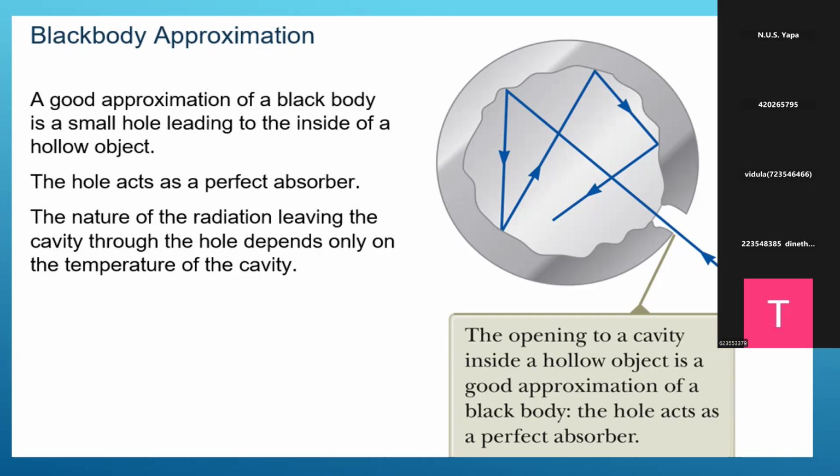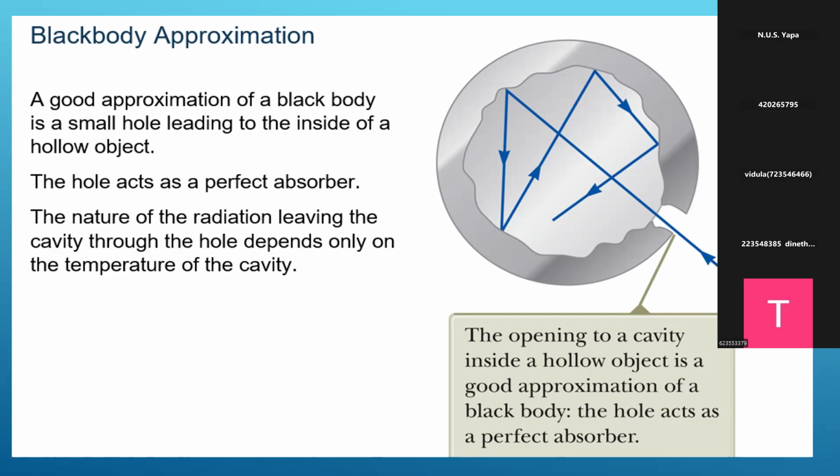Before we go to the black body radiation, next video, right? Then we will go to the black body radiation. This is the black body: a small hole. You can see in this figure the opening of the cavity. This is a good approximation for the black body.